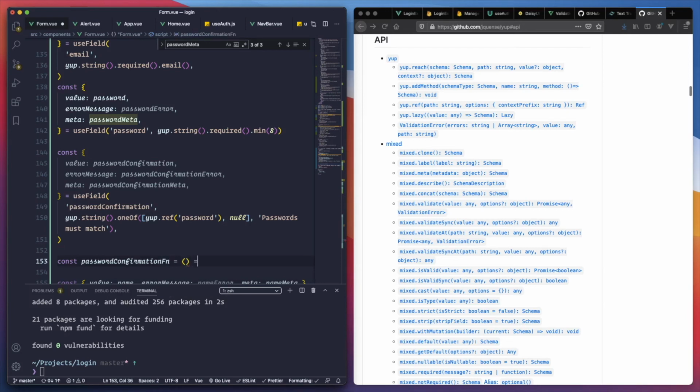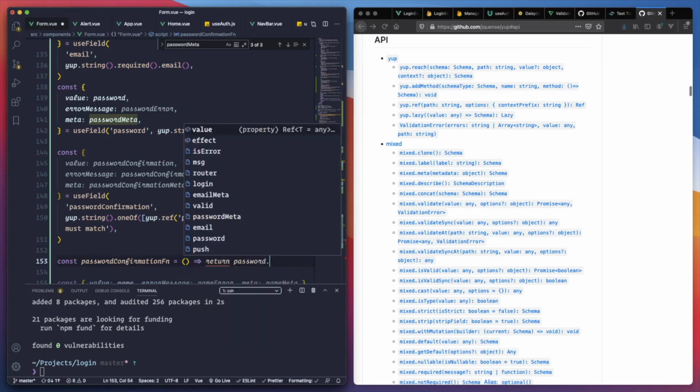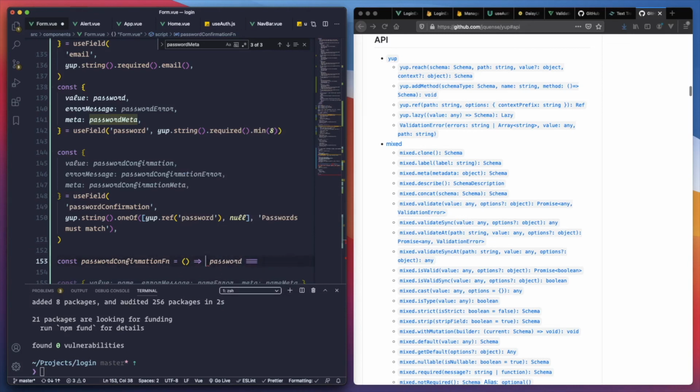Let's see if it actually works. I'm going to return is password, which is pretty much the same. When we do a one liner, we don't return password confirmation.